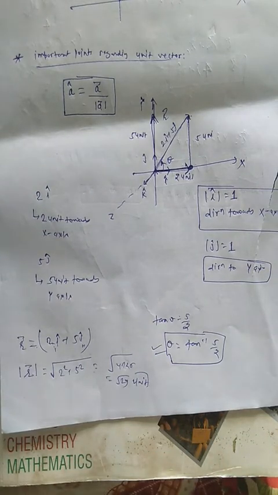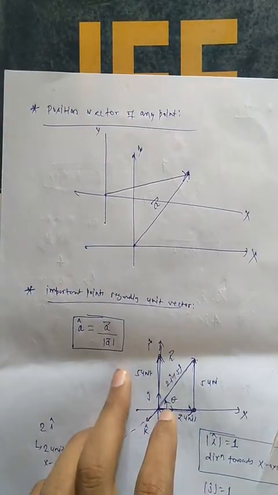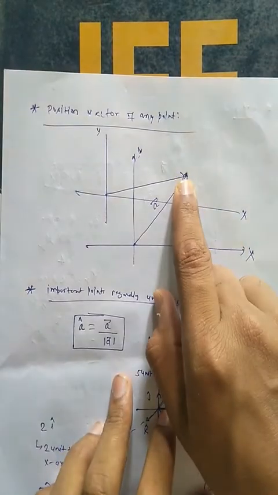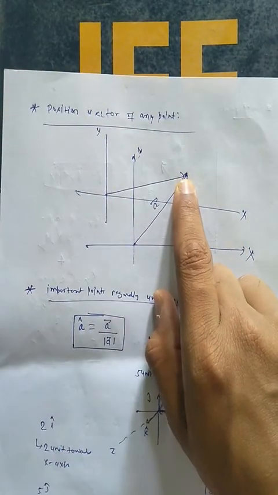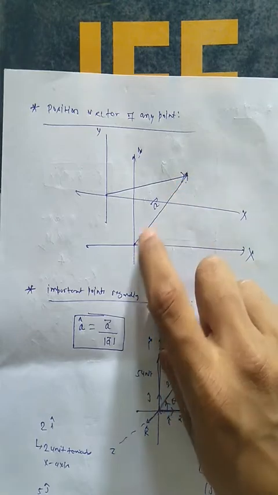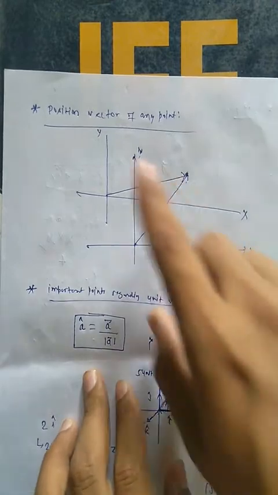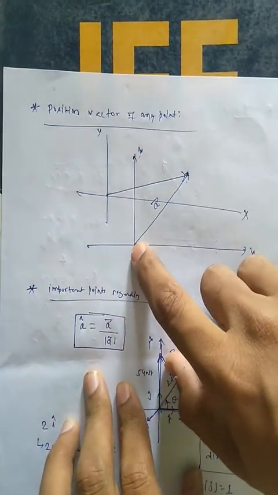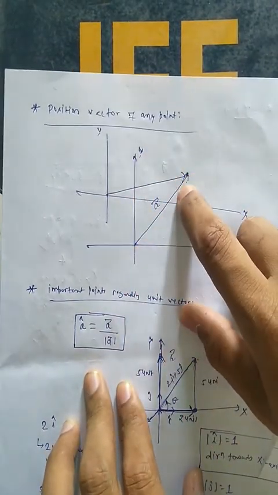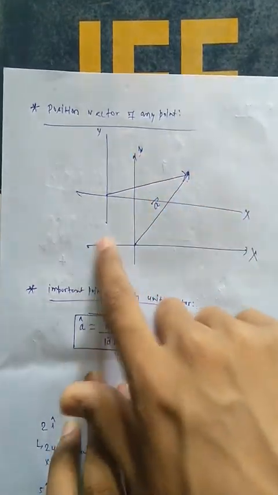Now we will study what the position vector is. You can see the position vector here. Let us take a point here. If we want to find the position vector of this point, we first have to fix the origin. Let us take the Cartesian plane with x-axis and y-axis. The line joining the origin to this point is known as the position vector of this point with respect to this axis.